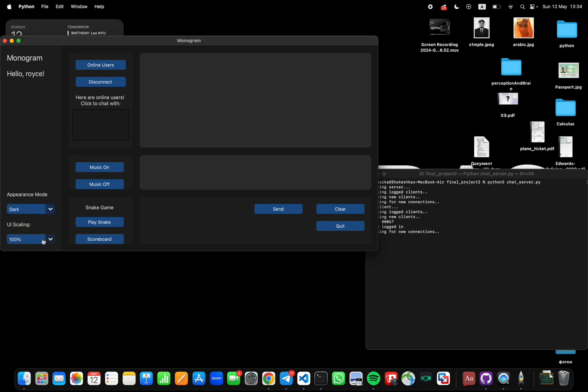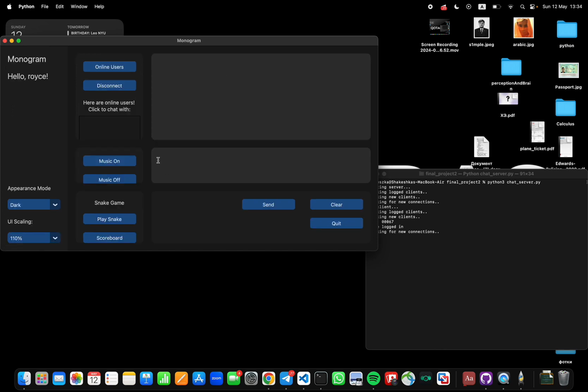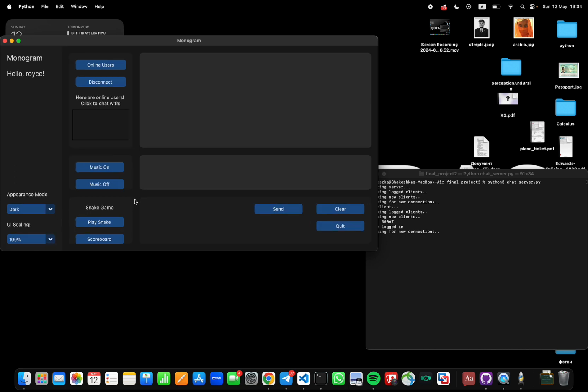UI scaling is the second functionality on our sidebar, and you can do 80, so our program will look like this. You can do 110, it will look like this. I prefer to use 90, but for the recording let's do 100 as the default.